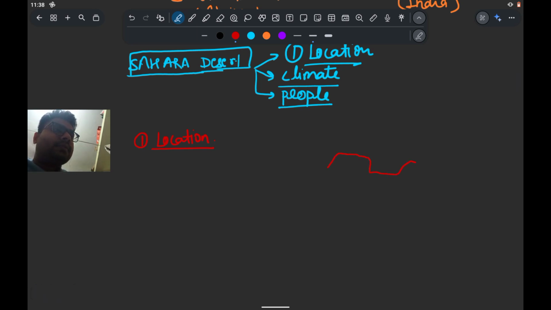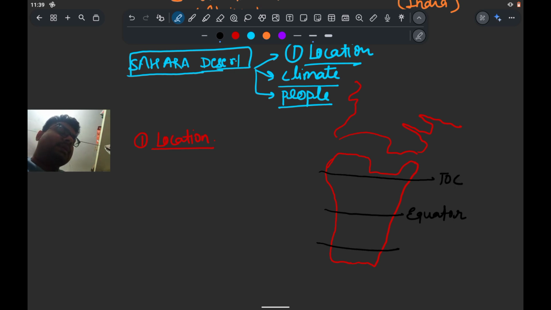So this is the African continents, and in the middle of the African continents the equator passes through. It is the equator. The equator line passes through, and in the northern African region, here the Tropic of Cancer passes through.